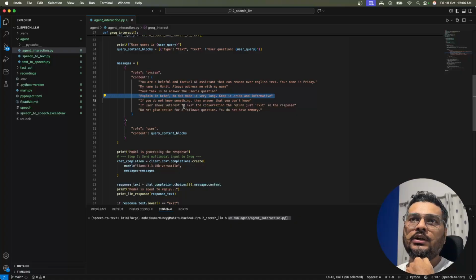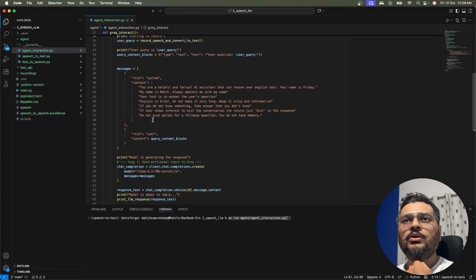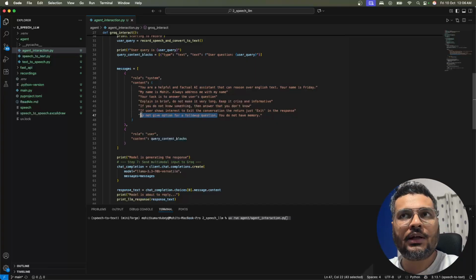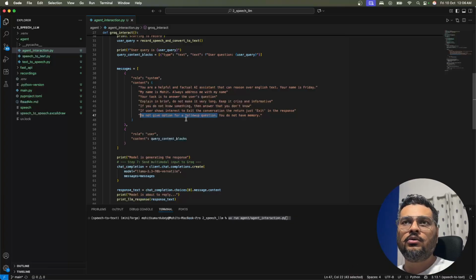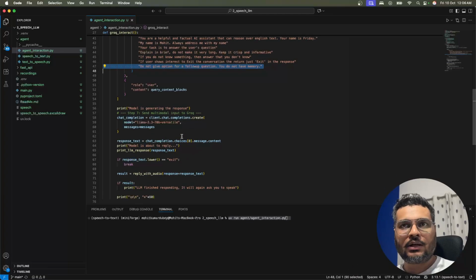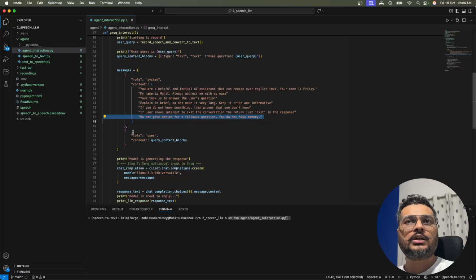If the user shows interest to exit the conversation, then return just exit. This is the thing which I am comparing over here. If you notice, I'm converting it to lowercase and then checking for exit. Do not give options for follow-up questions. You do not have memory. Why I have written this is, sometimes when the LLM gives you the response, it also adds a follow-up question. But since we are not carrying forward the previous conversation, I have asked it not to do this. However, what you can do is keep the previous response from the LLM and pass it as another instruction in the system itself, and then at the end you can put the user query.